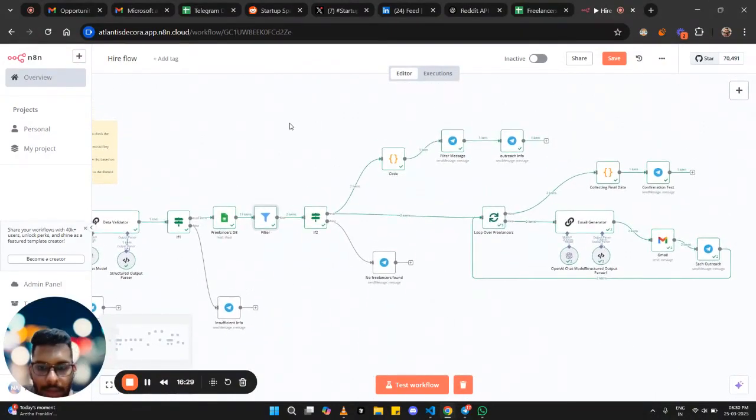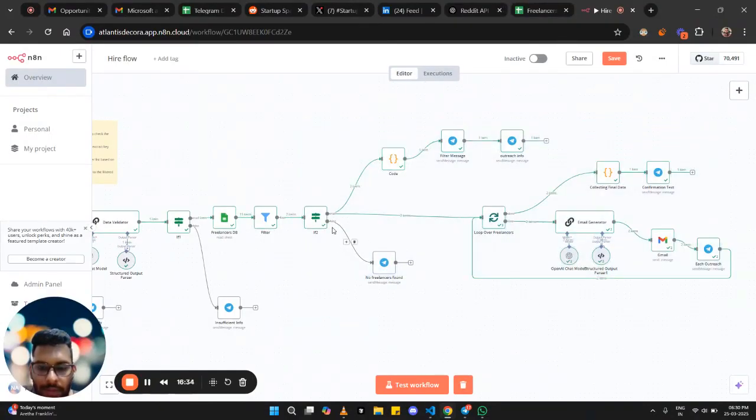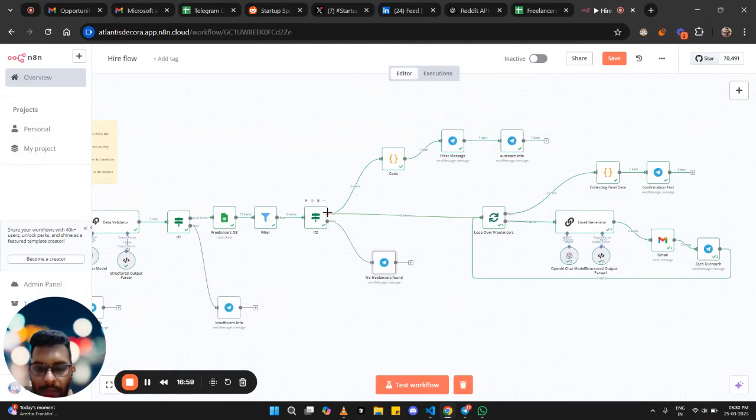So this part is about notifying the freelancers. We have two cases in this also. If in the filtration process no freelancers are filtered, then we send a custom message to the user that no freelancers were found. Please, yes, we can see here: try exploring some other category for the perfect match. Okay. So if there are some freelancers which are filtered out, then this true part will get executed, and